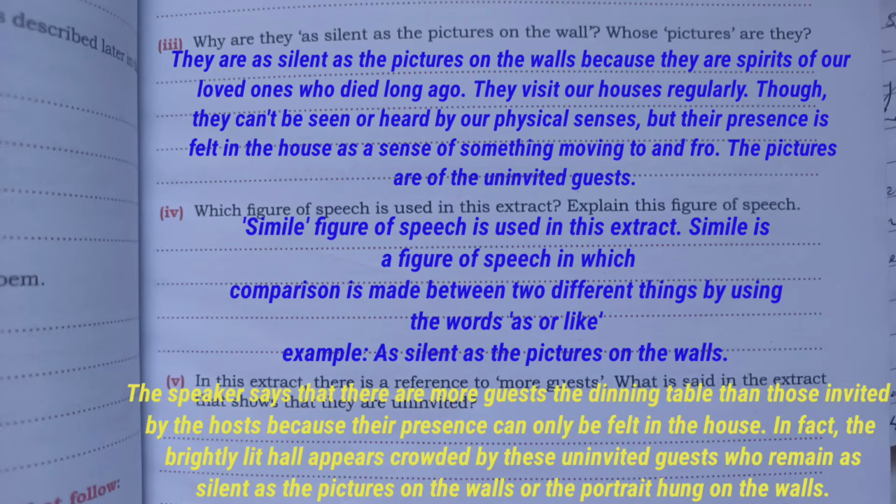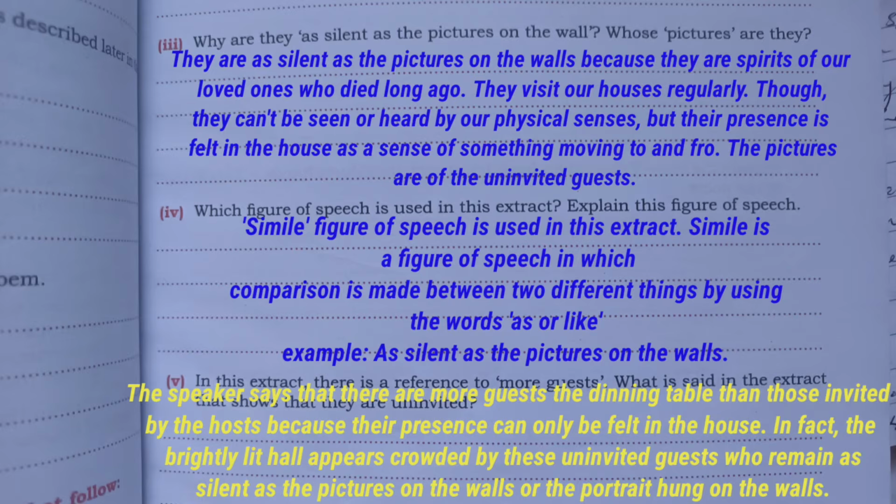Next, why are they as silent as pictures on the wall? Whose pictures are they? So the answer will be: they are as silent as the pictures on the wall because they are spirits of our relatives and beloved ones who have died long ago and visit our houses regularly.